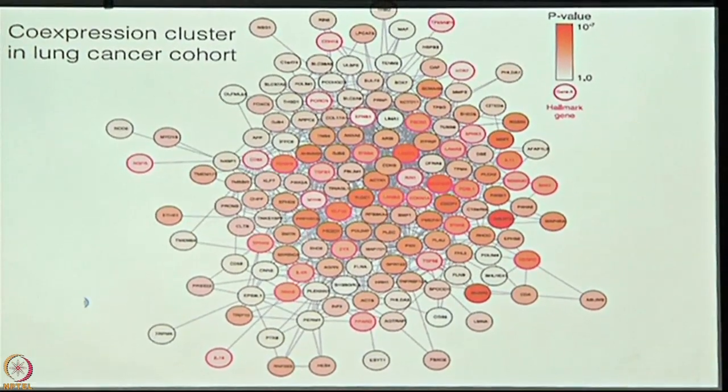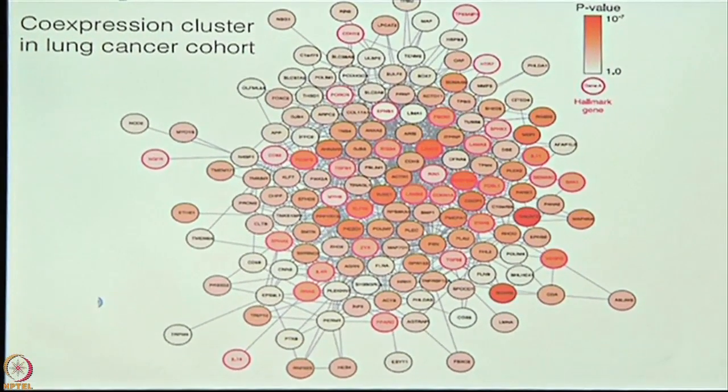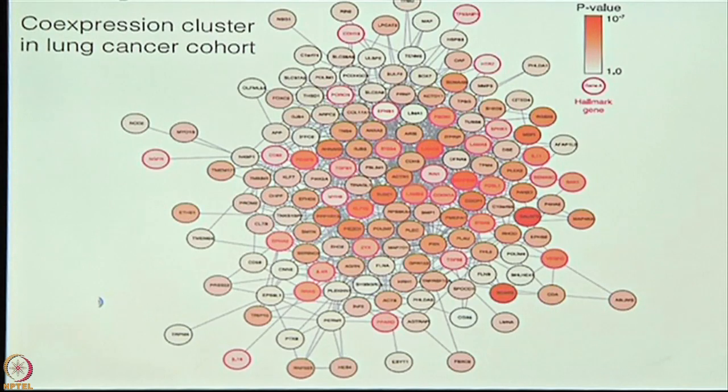In that, the statisticians, they always create something very beautiful, attractive. So this is one of those examples. But don't get carried away by that. Let's try and understand what it means. If a gene is circled, these are all genes. I'm sorry I couldn't enlarge it enough for you to read what's written, but that's the name of a gene in there. And if it's got this red circle around it, it means that it was the Hallmark paper that first said it, and we studied it along with others. If it doesn't have the red mark, it means that it came up as a prognostic gene in our study.